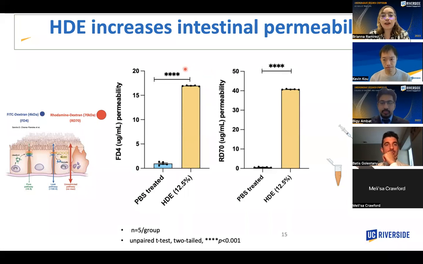So I bring your attention to the graphs here. We see not only a significant increase in the smaller molecule, the smaller probe, but also in the larger probe. And these two combined can be indicative not only of increased intestinal permeability, but possible cell death happening within the barrier.